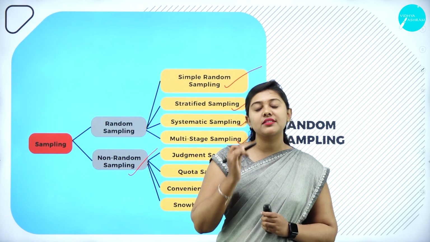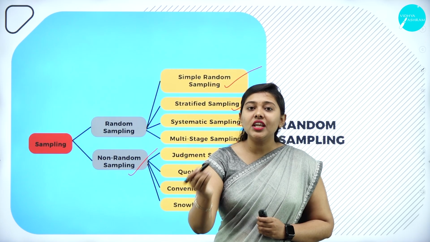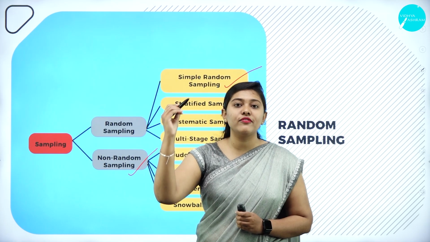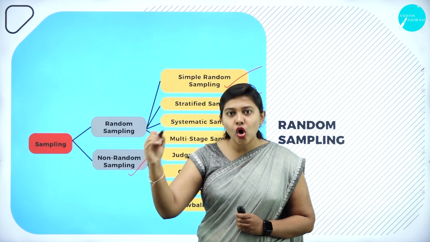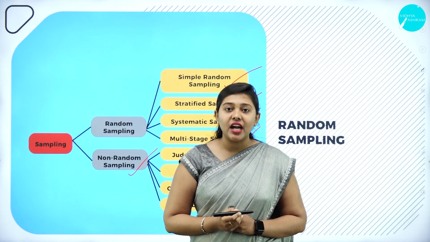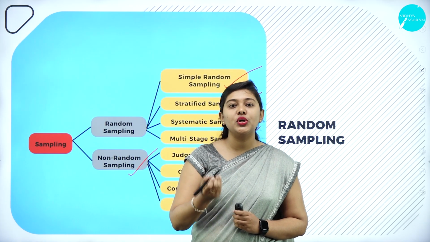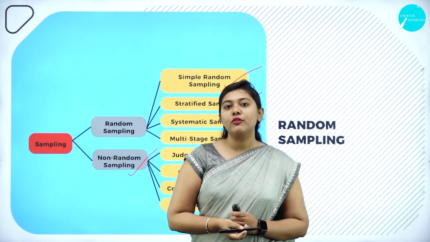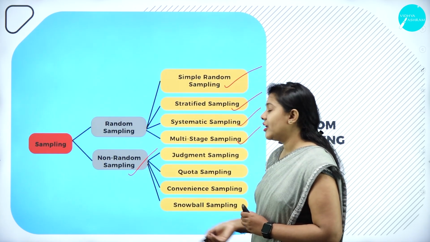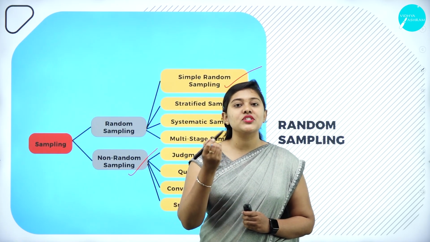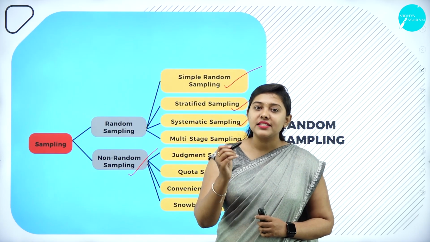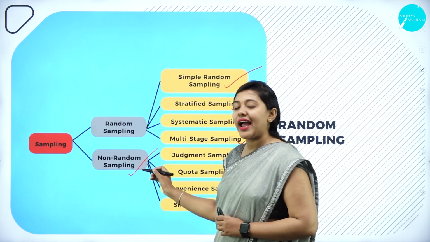For example, the same example: if we took the 50 students we have in the classroom, among those 50 students, height 5.5. Based on that quota, height 5.5, only those students I'll be selecting for the study purpose, to collect the data. Such a technique of collecting the sample is called non-random sampling. So based on judgment, purpose, and quota, the sample will be selected, and such a technique is called non-random sampling.